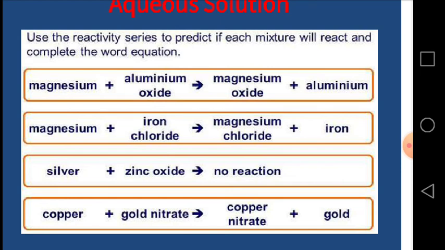This is another example. Silver is added to zinc oxide and no reaction takes place. That shows silver is less reactive than zinc. Copper is added to gold nitrate, and copper nitrate is formed and the gold is separated or displaced. It means that copper is more reactive than gold.